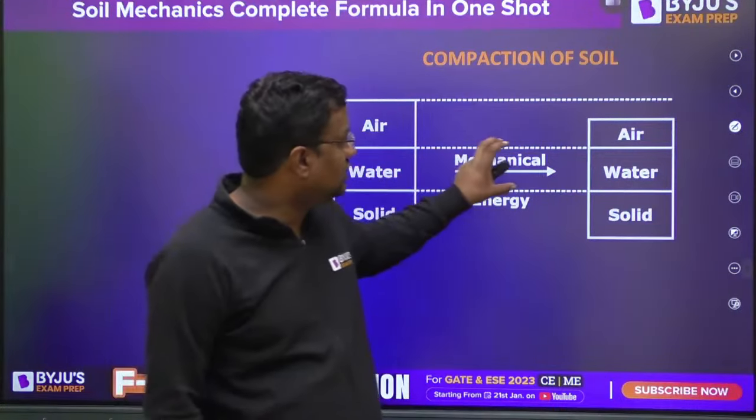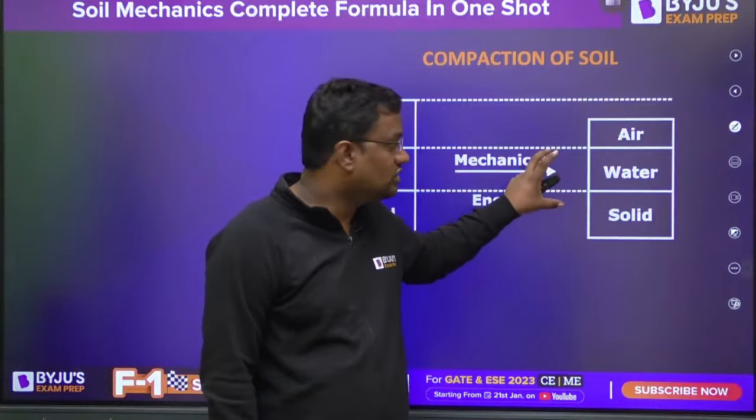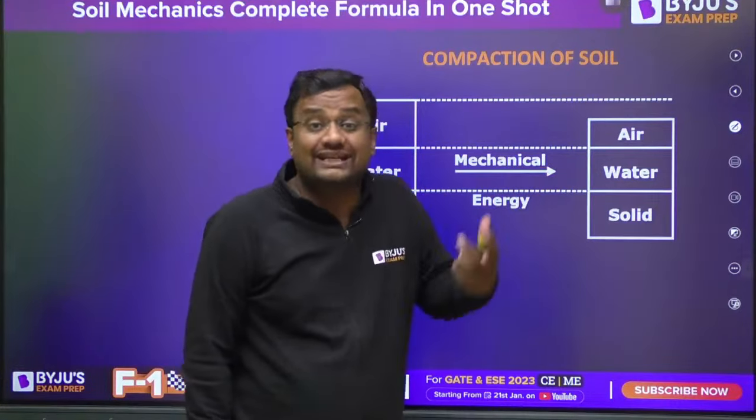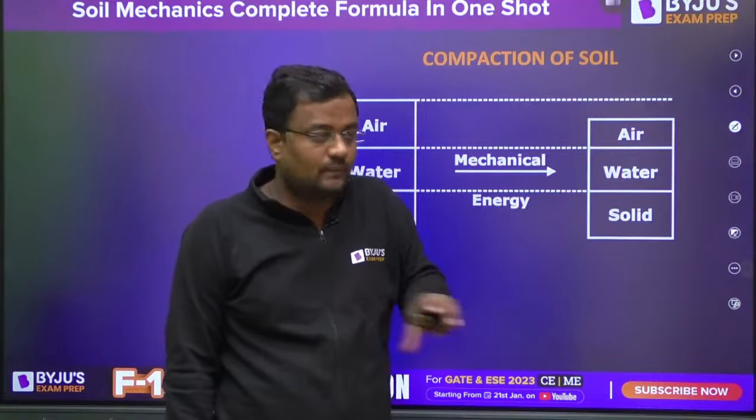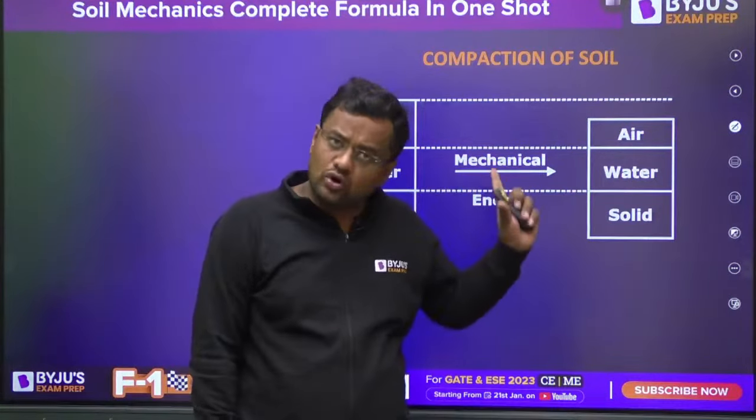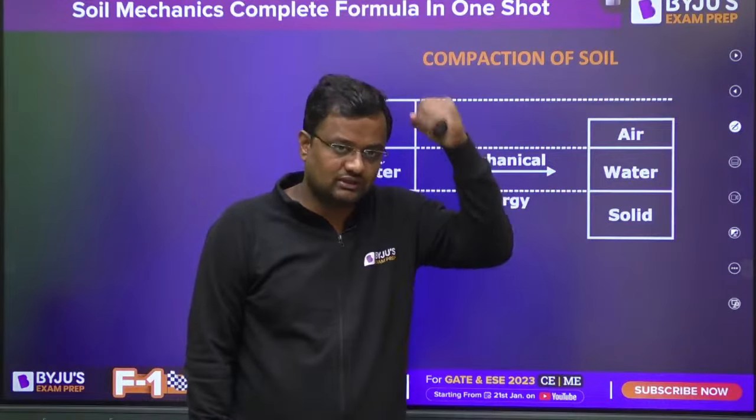So if volume is reduced, that means more density, because density is mass by volume, or unit weight is weight by volume. Volume reduces, more unit weight means more is the strength.